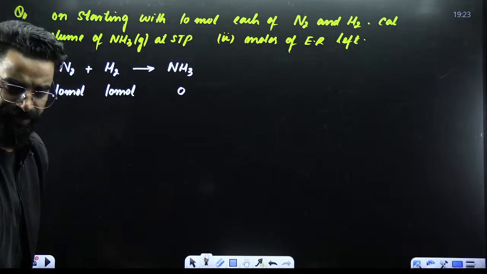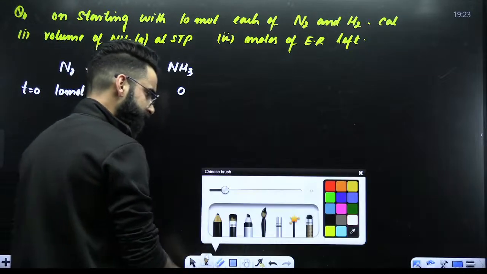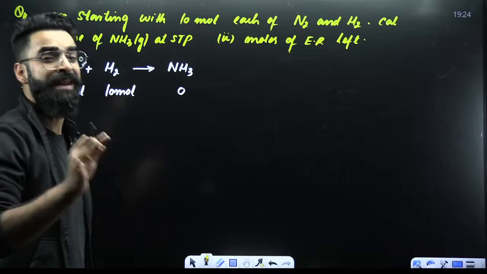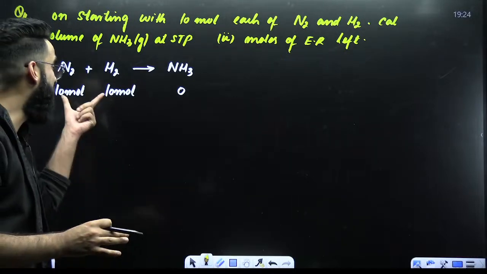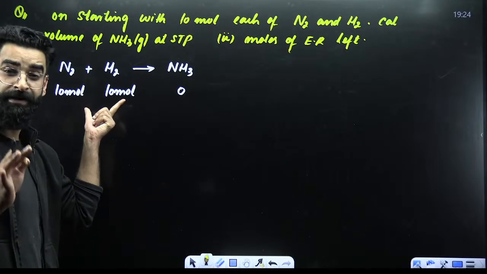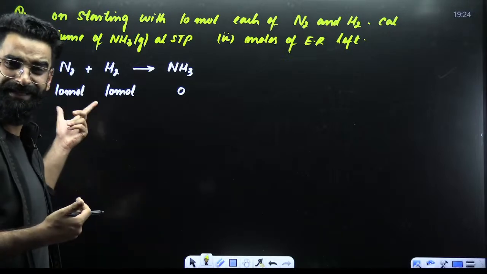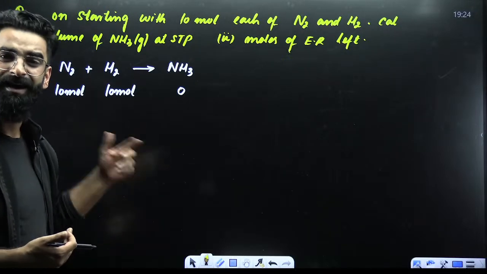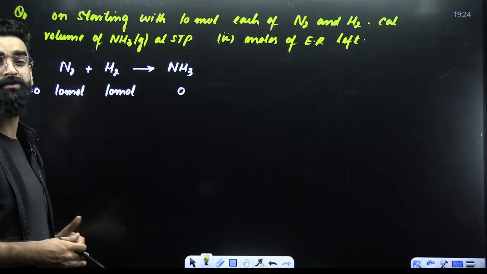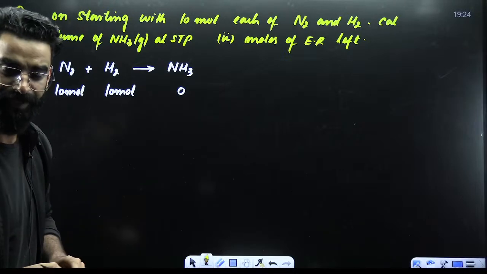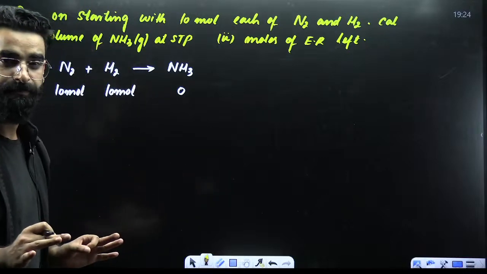Initially, there will be 0 moles of NH3 in the container, right? Because the reaction has not started yet. Now, do remember, whenever in a question you are given the amounts of all the reactants, amounts can be in terms of moles, mass, volume, particles, etc., at that point of time you will use the concept of limiting reagent, right?